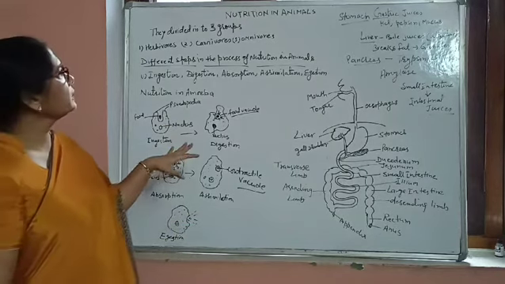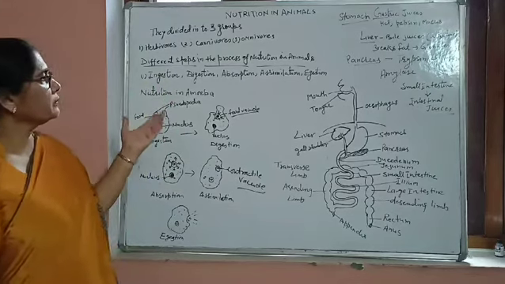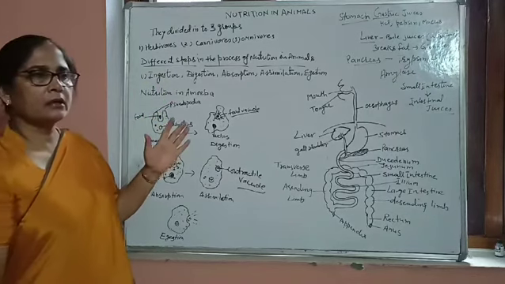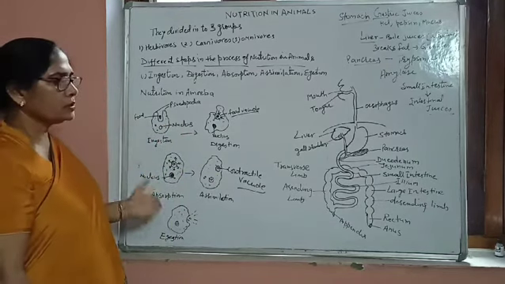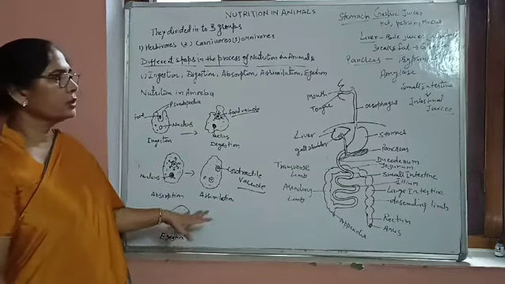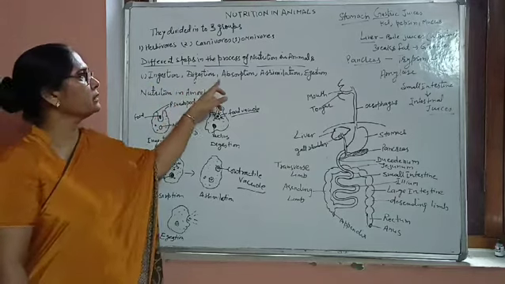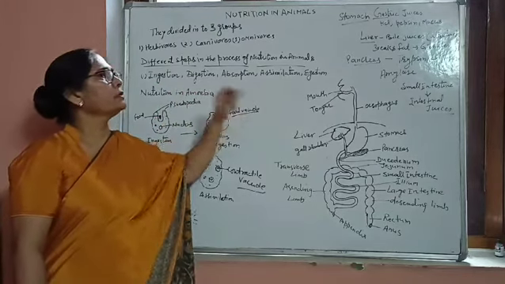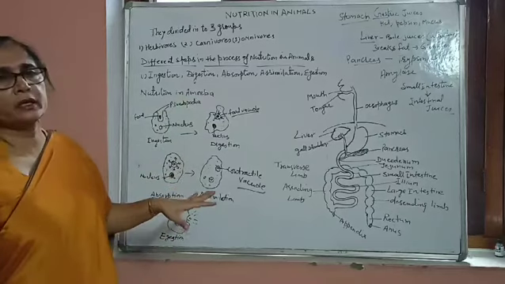Whenever a question comes, such as what are the different steps of digestion in amoeba, or explain digestion in amoeba with the help of a diagram, you are going to draw these five different diagrams showing the five steps, and you will write about ingestion, digestion, absorption, assimilation and egestion. So this is a very important class.